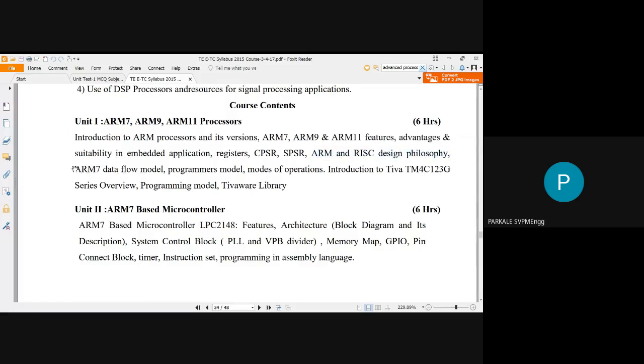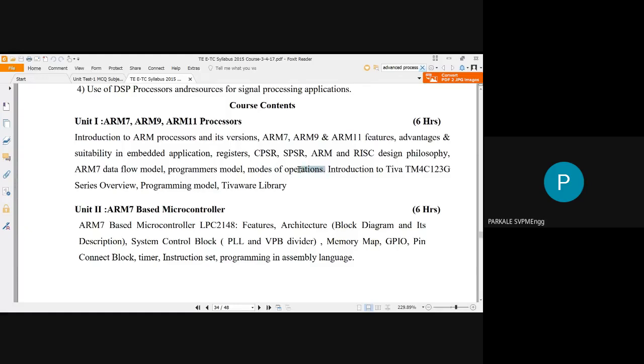Then we have to see the data flow model of ARM7. This will be included in the architecture of the ARM7, that is how data will flow between the registers and memory in the ARM7 processor. So that we have to see. Then we have the programmer's model, which is nothing but the set of registers. Then you have the modes of operations. So here there are at least 7 different modes of operations in ARM7.